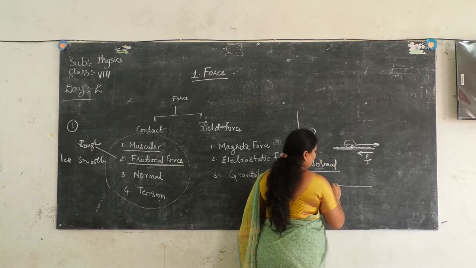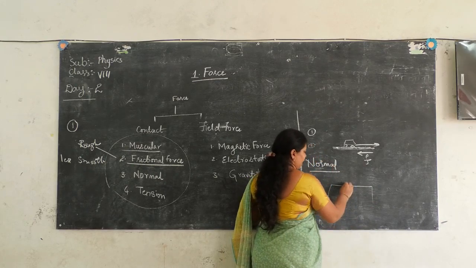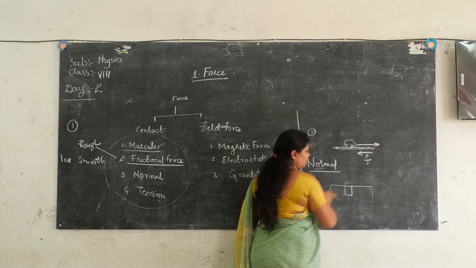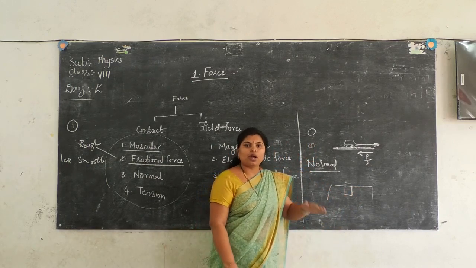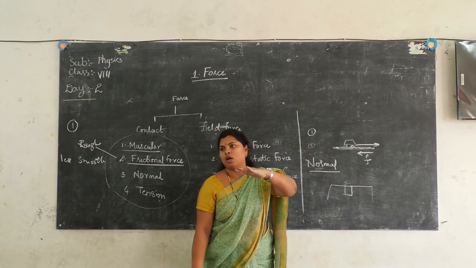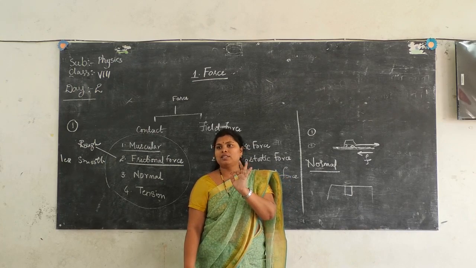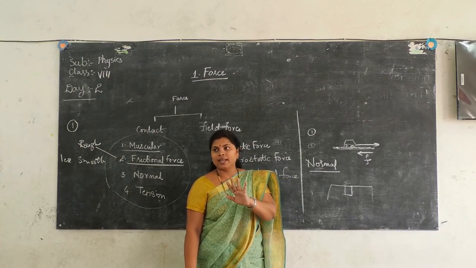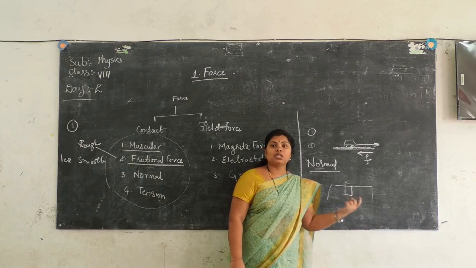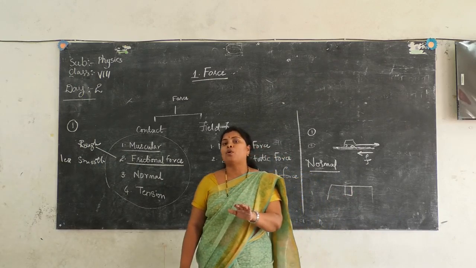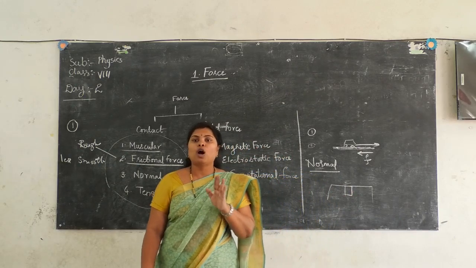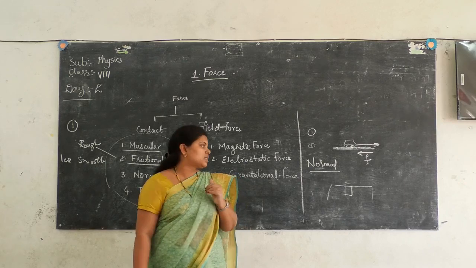See children, this is my table surface. I have kept one book on the table. If I keep my book in the air, it would definitely fall down. But that situation is not here in this case because my object is on the table. It has been supported by the table. What do you think? What is happening in this case?